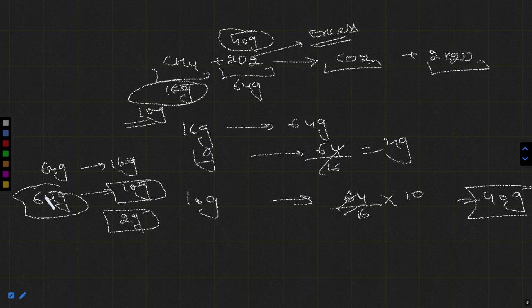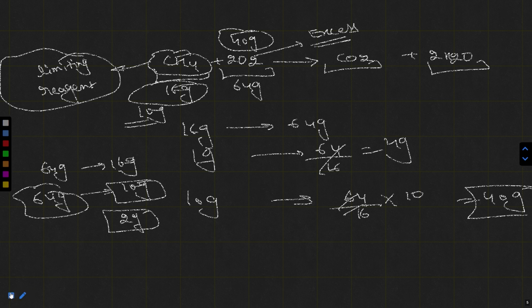The reaction goes to completion after the reaction of 10 gram of CH4 with a sufficient amount of oxygen. My point is that due to the absence of CH4, because the amount of CH4 has finished, the reaction stops and the product yield is limited. So this will act as a limiting reagent. It limits the reaction. You can say limiting reagent or limiting reactant.